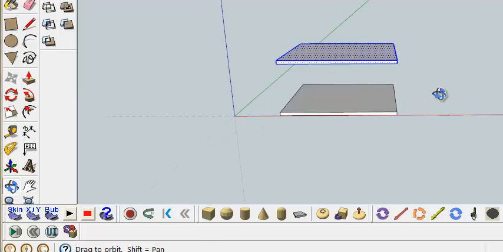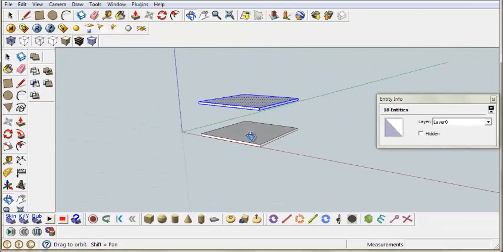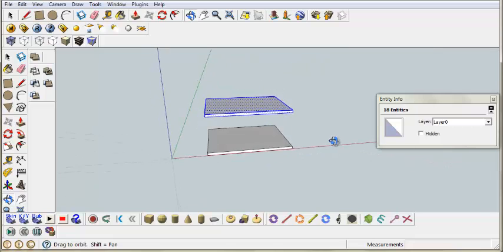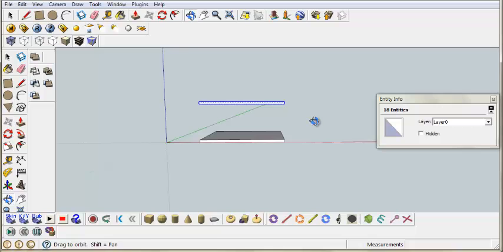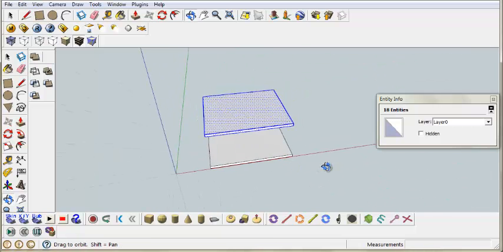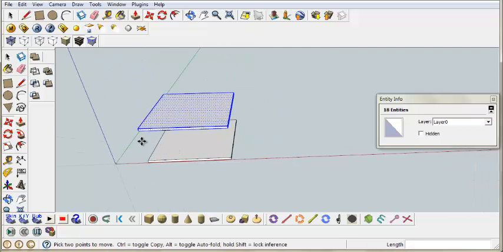Here is an identical copy of your board, parallel to each other, so it's a lot easier for you to know which one is which. Next, you make the left and right panels.